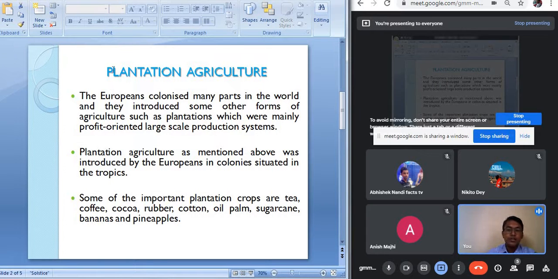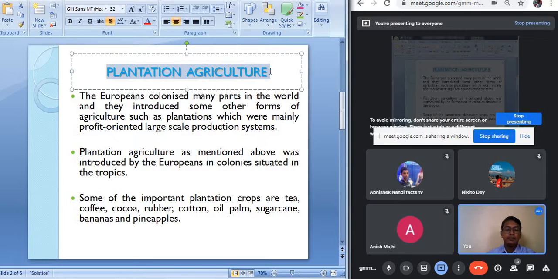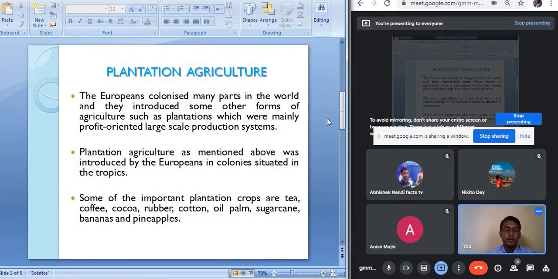Plantation agriculture, or plantation farming, spread to different parts of the world only during the colonial period, when the Europeans started colonizing different countries of the world.